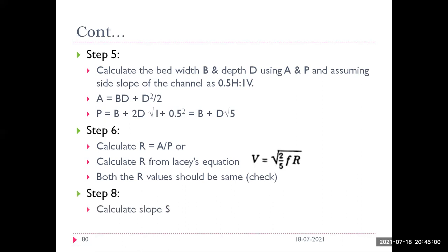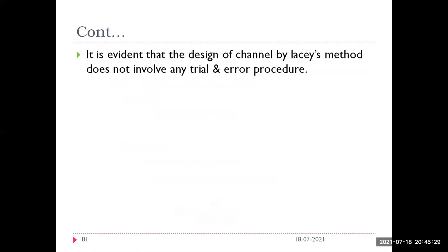After calculating those, step number 7 is to calculate the slope S using the equation S is equal to F to the power 5 by 3 divided by 3340 into Q to the power 1 by 6. So that is the slope value you are going to calculate. This is the procedure for designing the canal using Lacey's method.